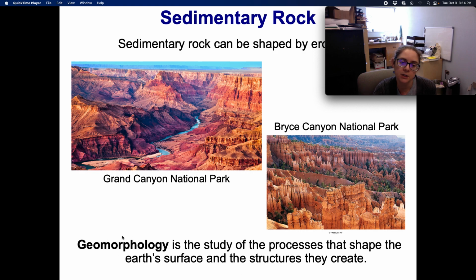I also want to point out that geomorphology is the study of the processes that shape the Earth's surface and the structures they create. So studying these things would be geomorphology.